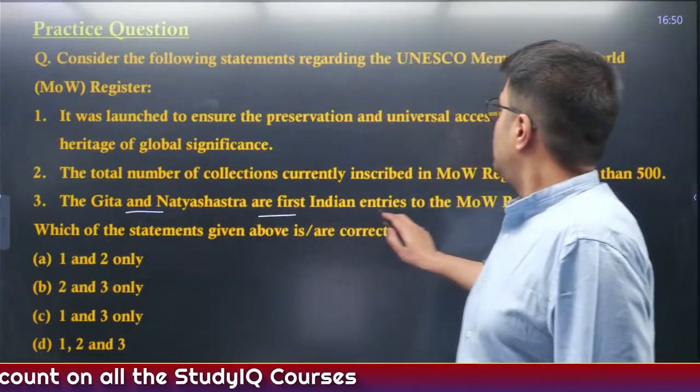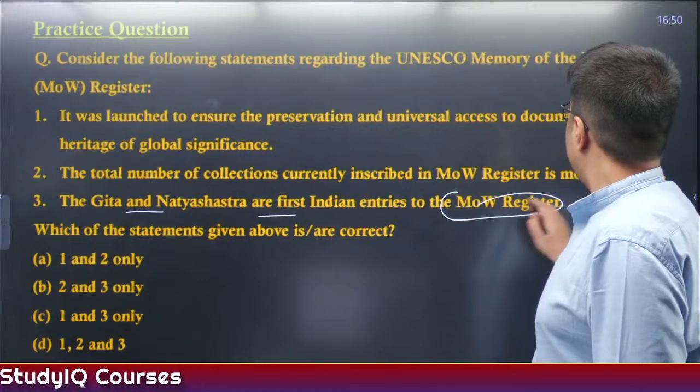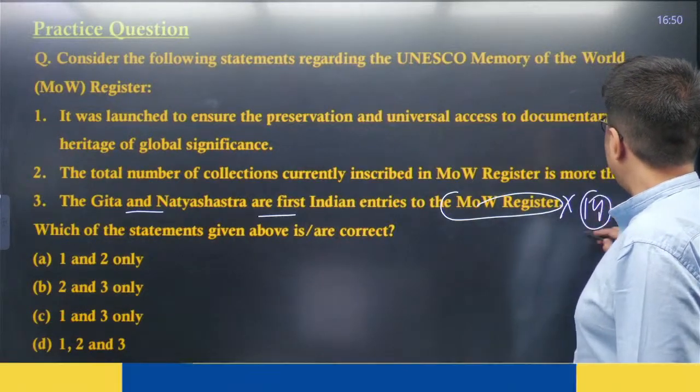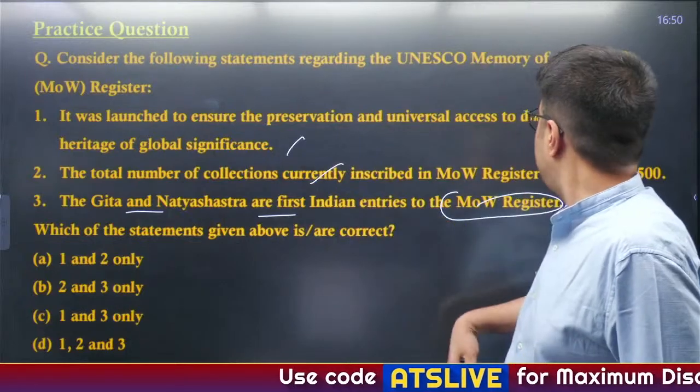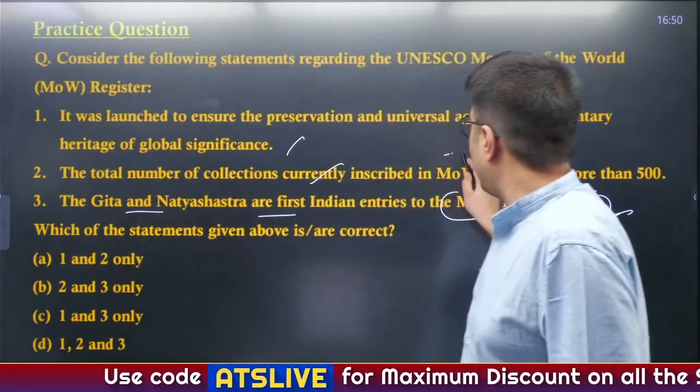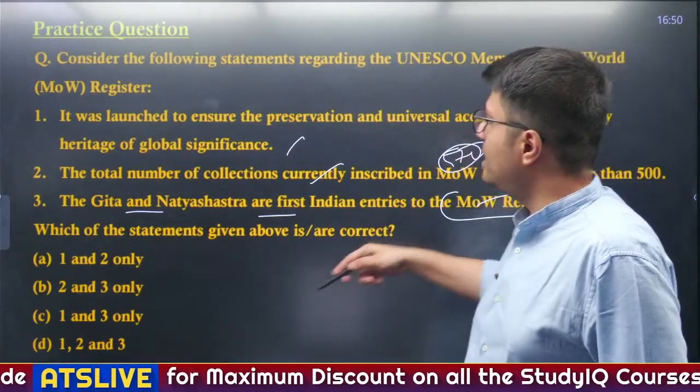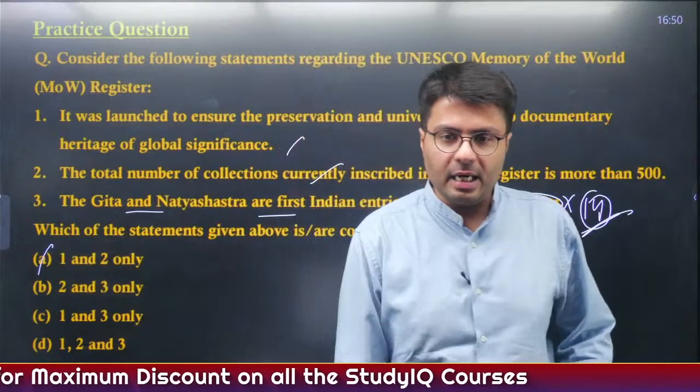Well, Gita and Natya Shastra are the first Indian entries in the MOW register. It is incorrect. Now with their inclusion, there are a total of 14 registries. The first two are correct. So it is about 570 in total. So therefore, the second statement becomes right. Option A is the right answer.